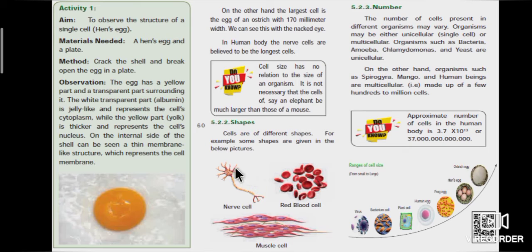Page number 60 explains shapes and number of cells. Cells are of different shapes. The number of cells present in different organisms may vary. Organisms may be either unicellular or multicellular. Bacteria, amoeba, chlamydomonas and yeast are the examples for unicellular organism. On the other hand, Spirogyra, mango and human beings are the examples for multicellular organism.